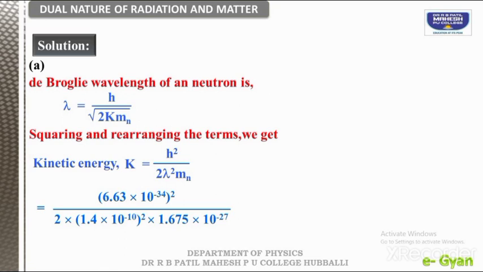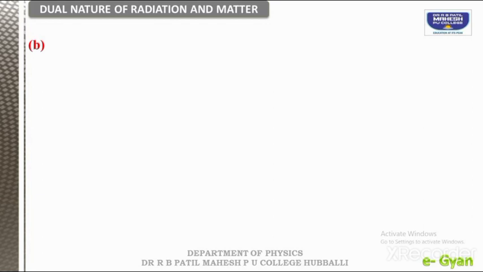Have you done it? Are you doing? Please take a pause and do this calculation. But now I am giving you the answer, that is 6.63 into 10 to the power of minus 21 joules. This is for simple neutron. But the second question is related to the de Broglie wavelength.